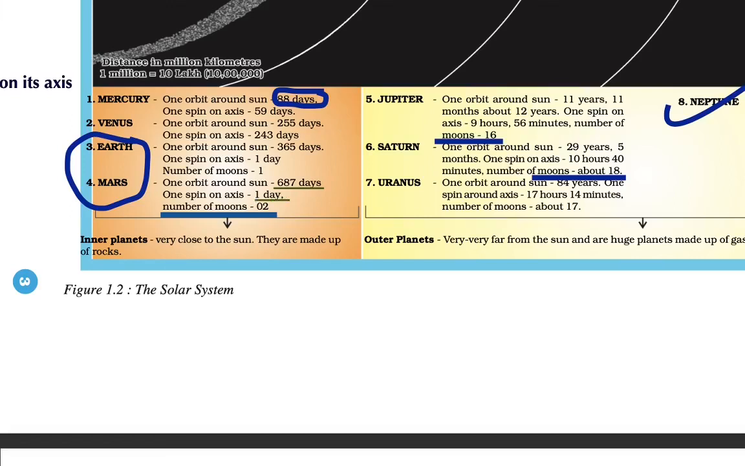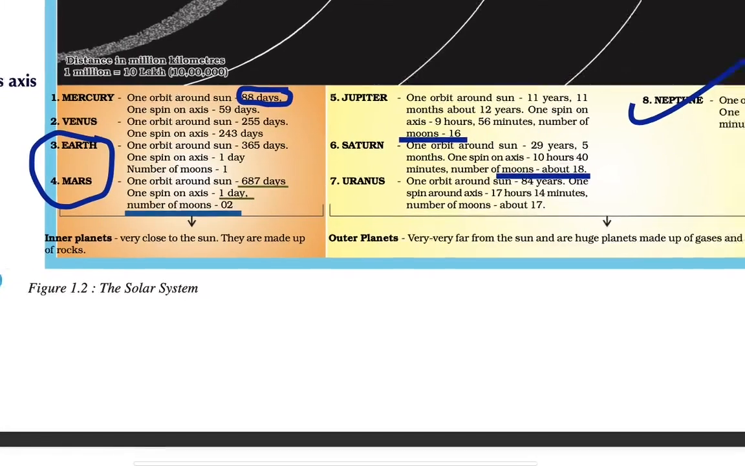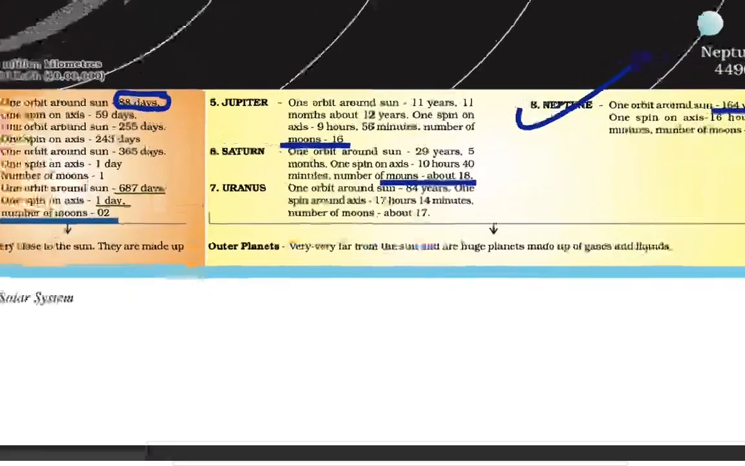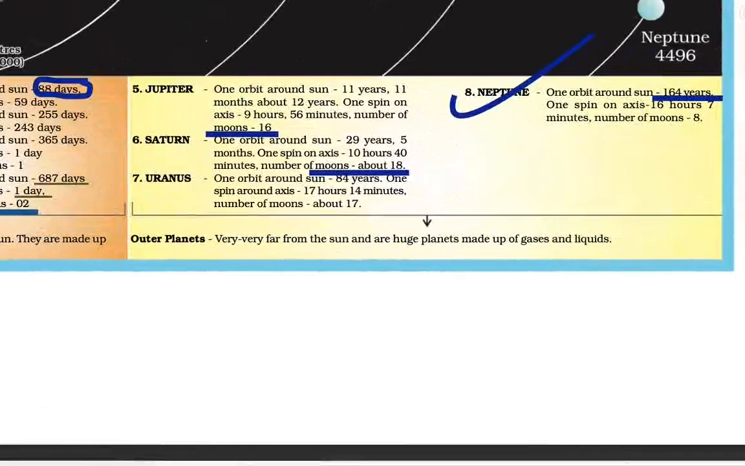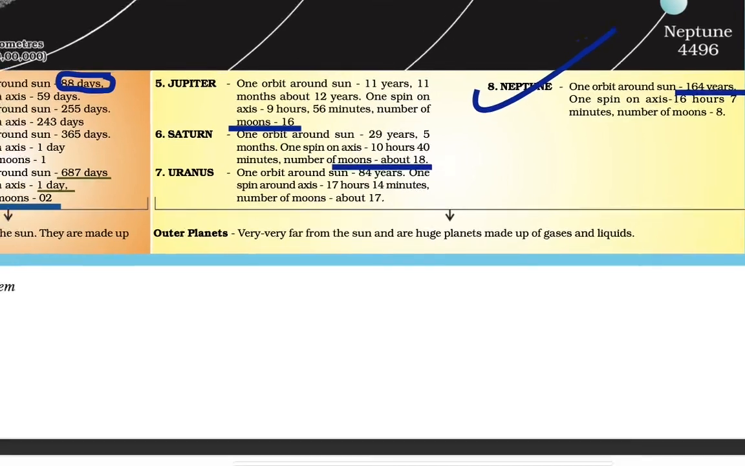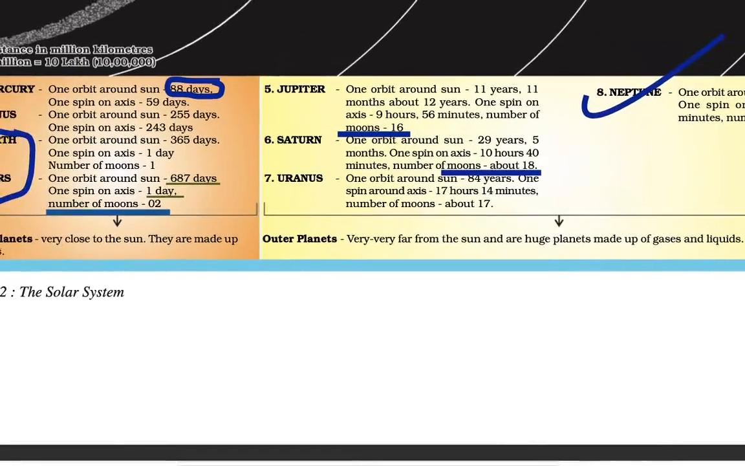So this is why we are planning to have a shift to Mars, and we will have some future plans for this. Now Jupiter's number of moons is 16. We have Saturn, whose number of moons is 18. Uranus has about 17 moons. Then Neptune has 8 moons. So at large, according to this, one of the highest numbers of moons is on Saturn.